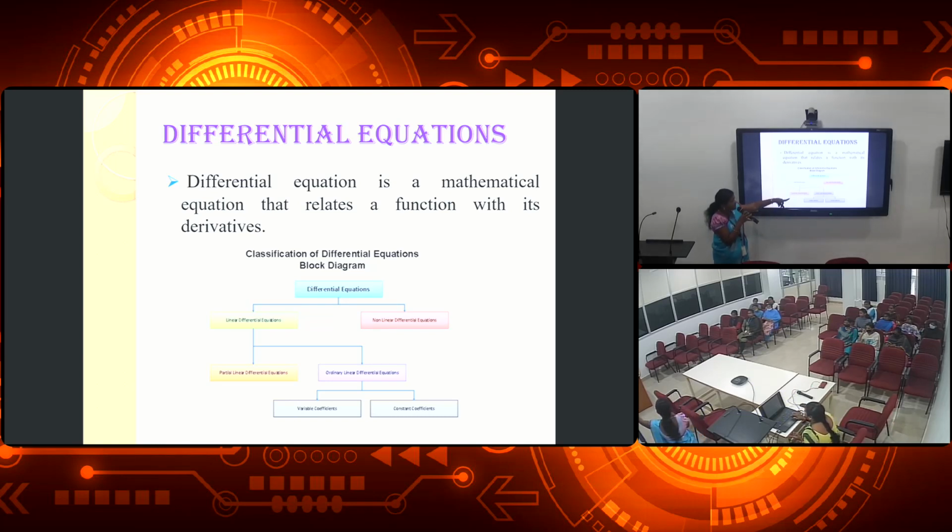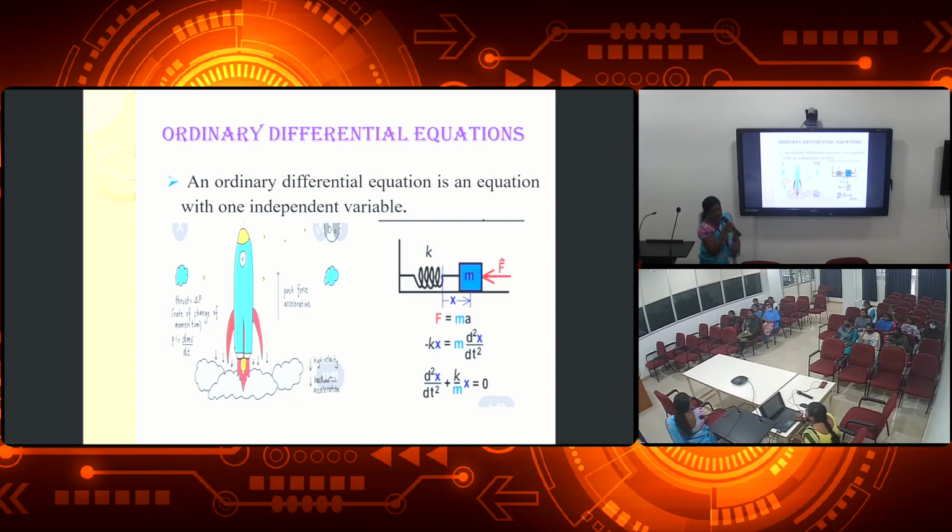Linear differential equation is split into partial linear differential equation and ordinary linear differential equation. Again, ordinary linear differential equation is split into variable coefficients and constant coefficients. Okay. Next one, ordinary differential equation. Here we will study with an example.